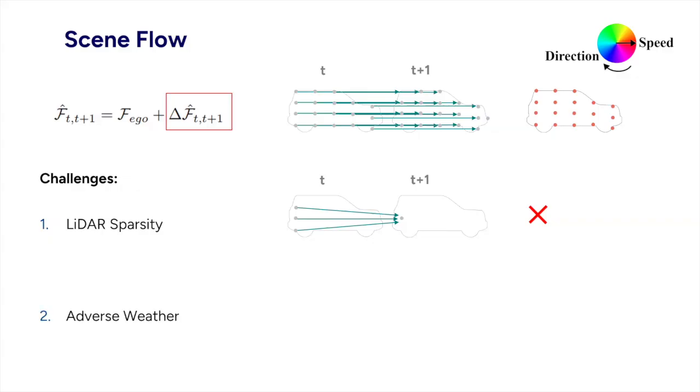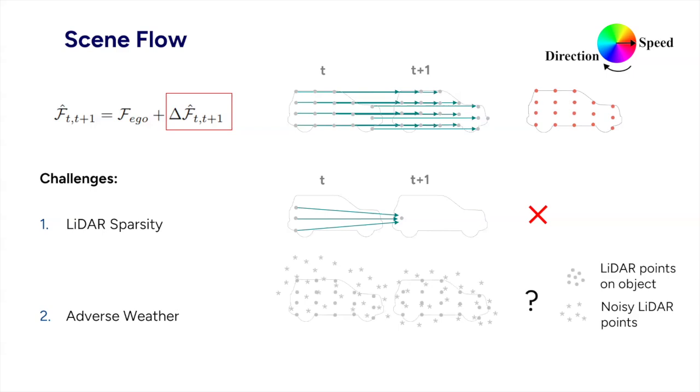The second challenge is adverse weather, such as rain, fog, and snow. During these scenarios, the LiDAR scan gets diffused and scattered, leading to lots of noisy points around the object of interest, as shown in this figure. In such cases, the geometric information around the object gets removed, making geometric matching and scene flow estimation impossible.